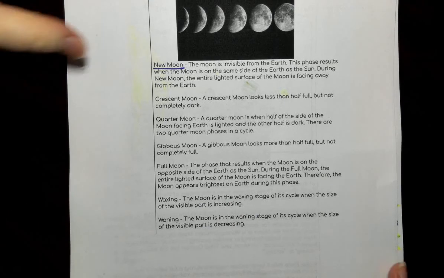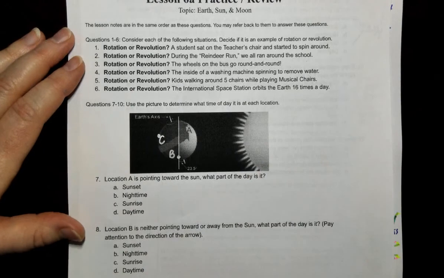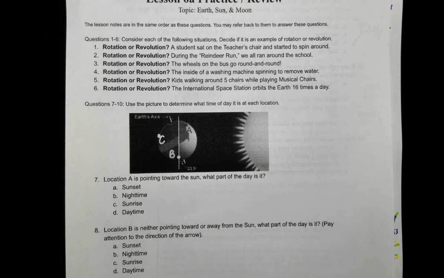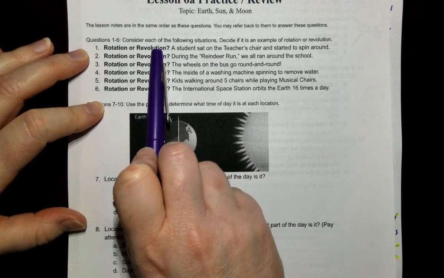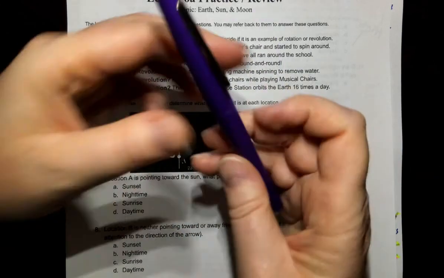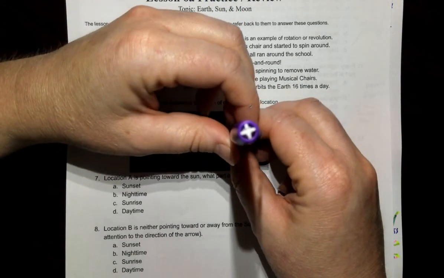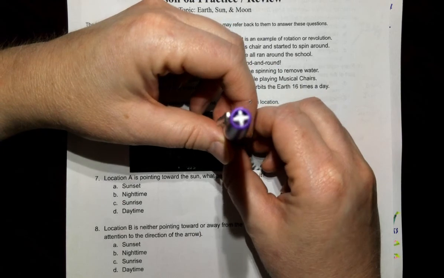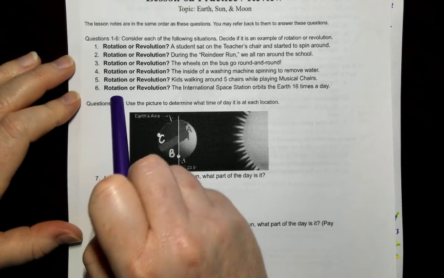And that's pretty much all I have for the notes. The review, the practice, just go through the notes. Think about the definitions I gave you. Think about the information. Questions 1 through 6 are asking, is this a rotation or a revolution? So students sitting in the teacher's chair started to spin around. Think of what's happening. So this is the chair and the student. They're making this motion. Is that a rotation or a revolution? So read all 6 of these.